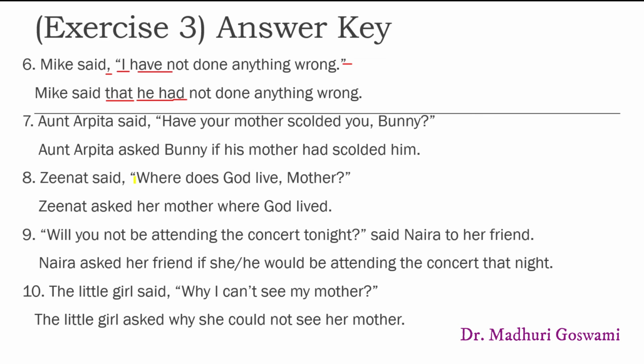In the direct speech, the first letter of this WH word W is written in capital. It's in the uppercase. But in the indirect speech, when this WH word is used as a conjunction word, the complete word is written in the lowercase or in the small letters.